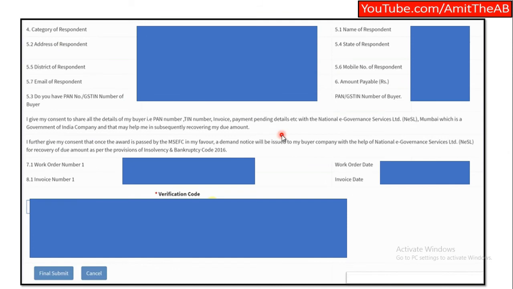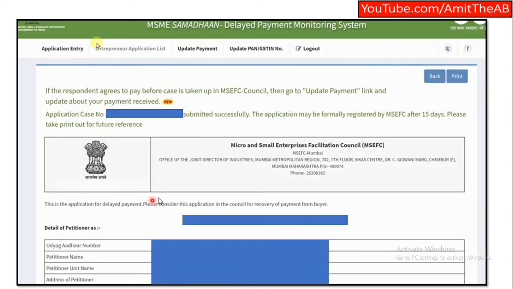If you feel that everything is fine, everything is good, you can fill out the verification code and do the final submit. In case you feel there is some error in the data, you can cancel it and redo the whole process. Once you are sure everything is done, you can click on final submit, and that's it. Your case would be registered. They would allot a case number to you, and there would again be a case number mentioned over here, and all your details would be mentioned on this page.